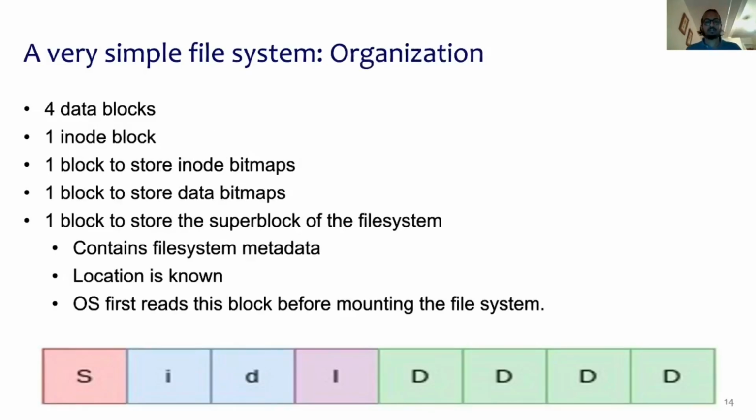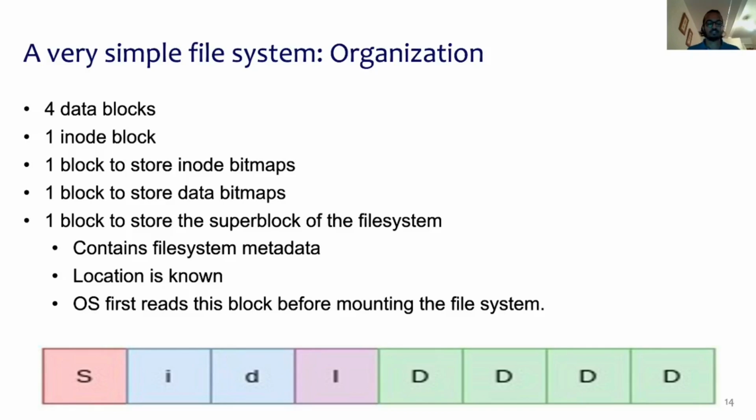Next, let's take a look into the organization of this very simple file system. So we have a total of 8 blocks, and we need to divide them into the following. We have 4 data blocks, one inode block, one block to store the inode bitmaps, and one block to store the data bitmaps. These bitmaps are used for free space management, which we'll talk about later. And we need one block to store the super block of the system.